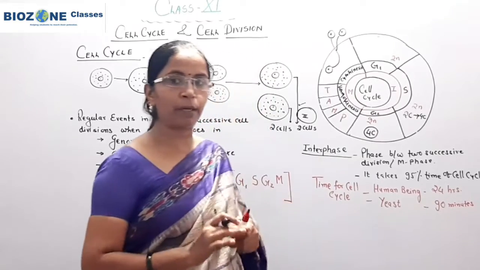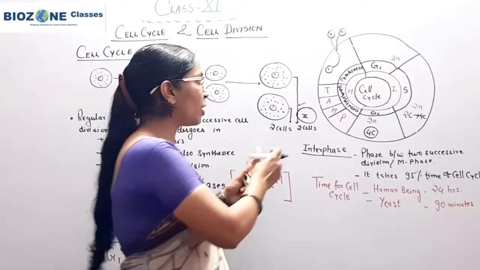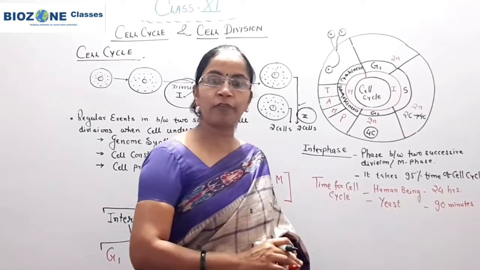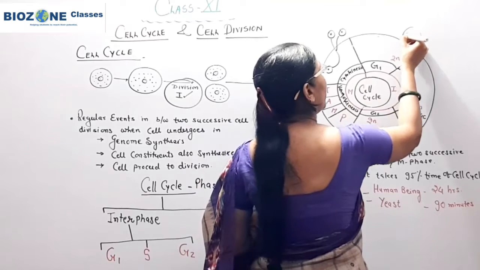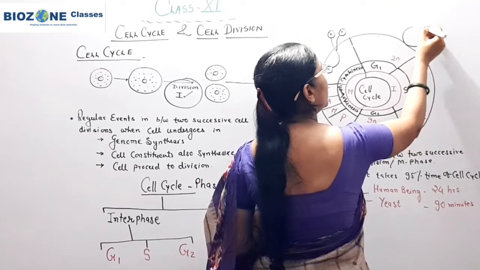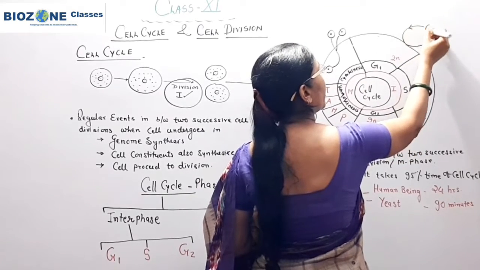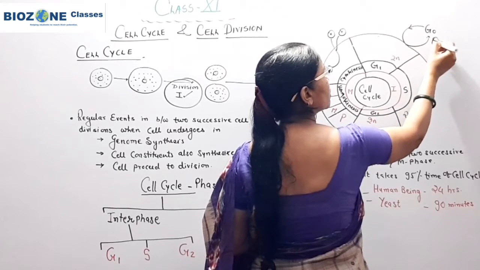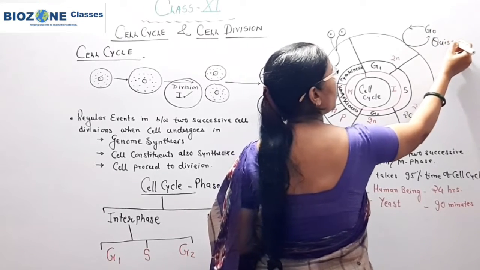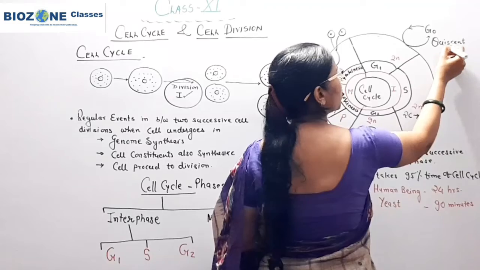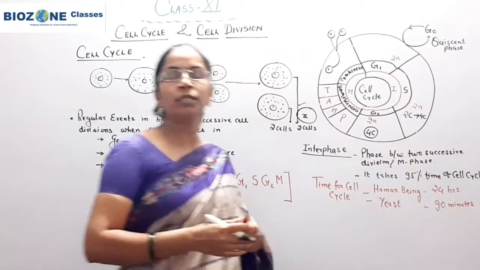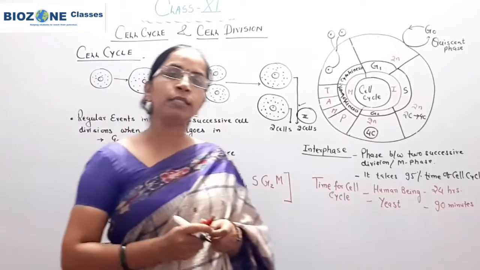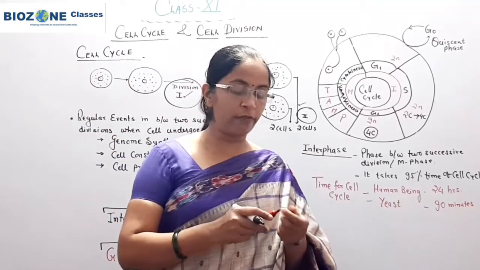Now when we discuss the three phases of interphase, one more phase appears in the cell cycle. This phase is called the G0 phase, or the quiescent phase. It is the phase in which, once the cell enters, the cell never undergoes division.